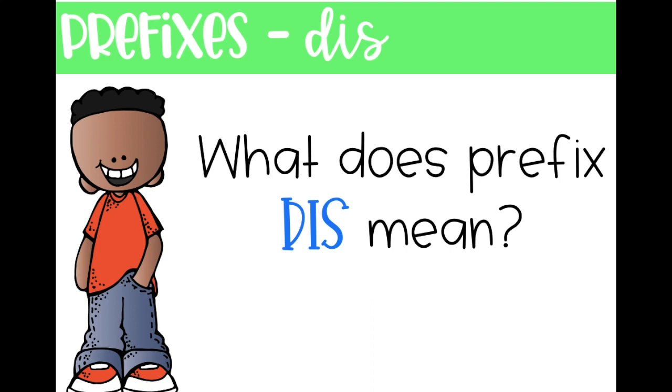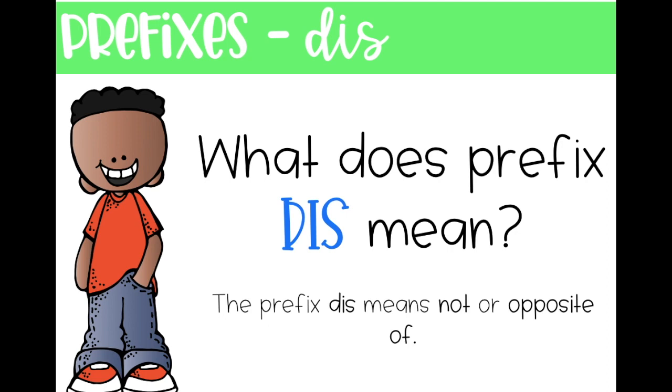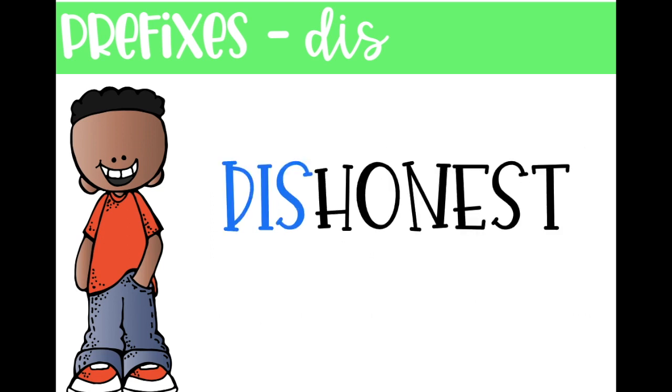So, the prefix we're going to be looking at this week is prefix dis, D-I-S. So, what does prefix dis mean? The prefix dis means not or opposite of. Pause your video and repeat to yourself what prefix dis means. We're going to look at some words that have the prefix dis and talk about what they mean.